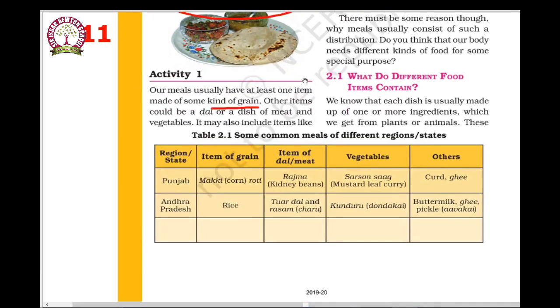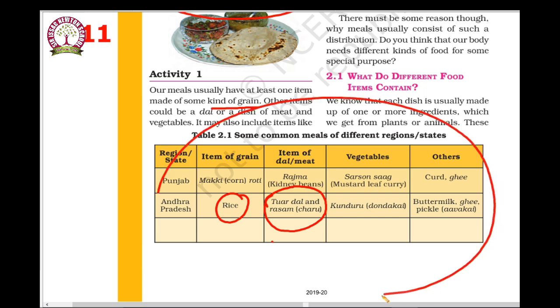See, in Punjab and Andhra Pradesh they have given rice. Then tur dal, which means we prepare sambar or rasam with that dal. Dal means pulses. Then vegetables: they have given vegetables of Punjab and Andhra Pradesh. Let us consider potato and others. These are the components of food we eat.